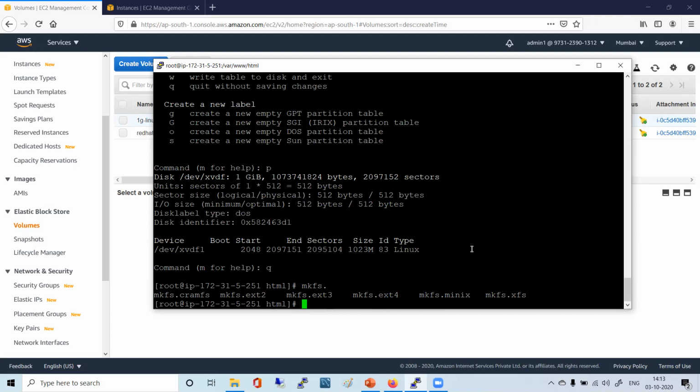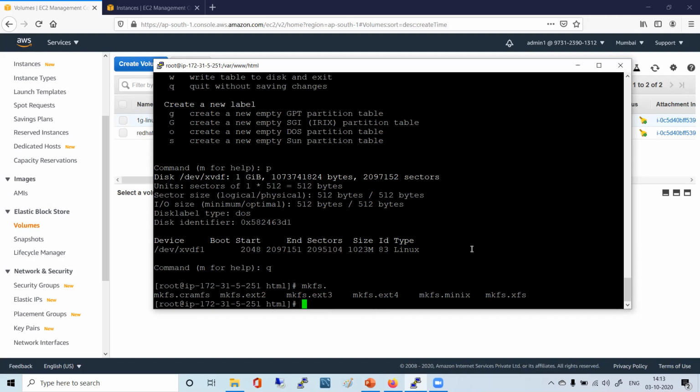Just enter. First sector, enter. Enter. Last sector, enter. Then M for help. Then you press W, and you will be on the command line now.